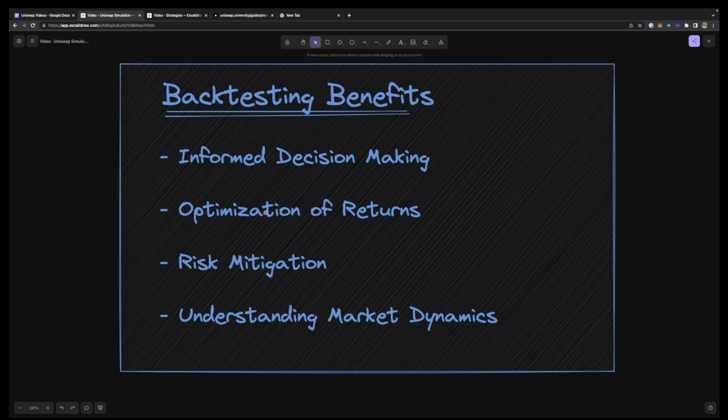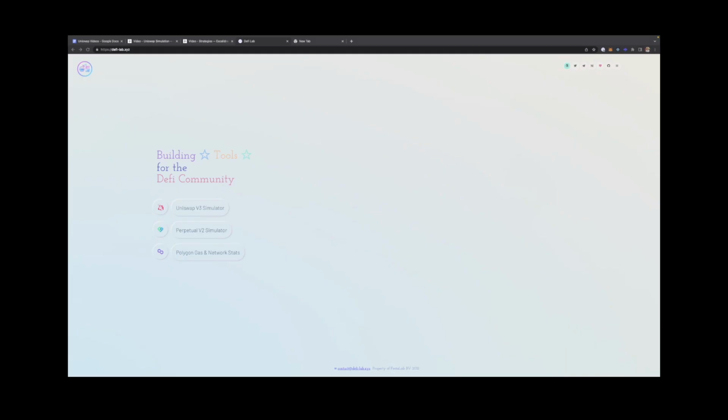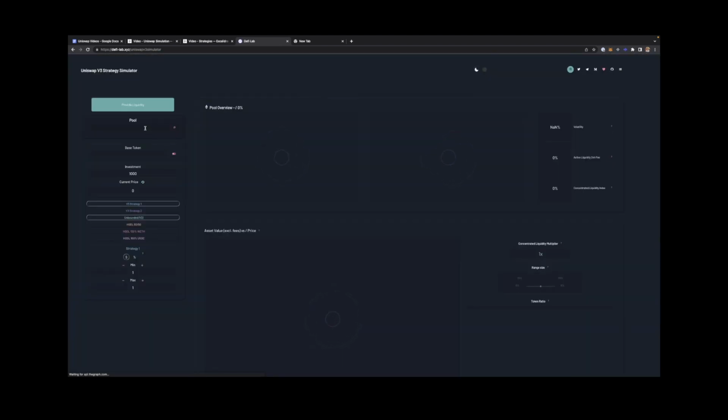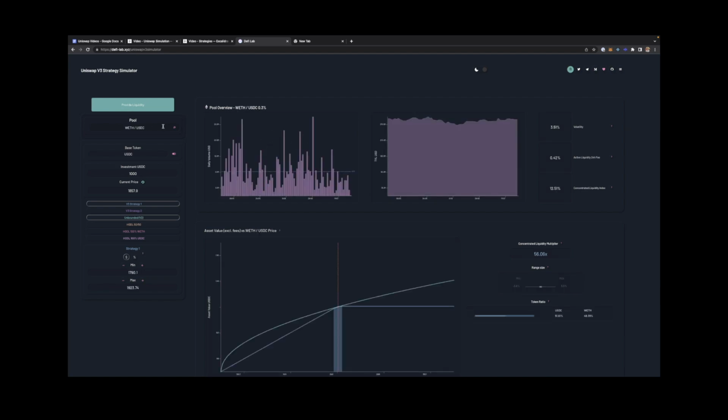So let's look at both these tools, DeFi Labs and Reward Finance, and try to perform backtesting on a couple of use cases. DeFi Labs is a free tool that allows us to backtest our strategy. Go to defi-lab.xyz, click on Uniswap V3 simulator, and from here on the left, first select the pool which you want. By default, the ETH USDC pool is selected, and then you can select the base token by toggling this.